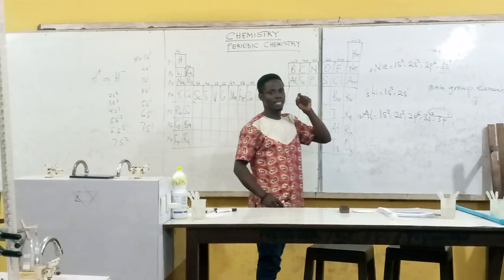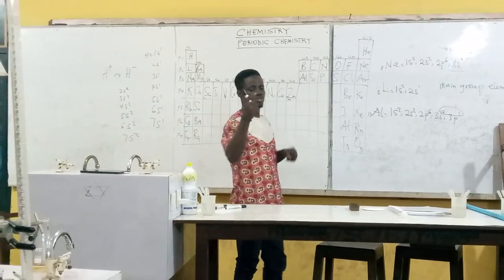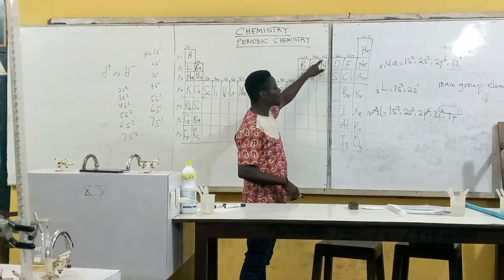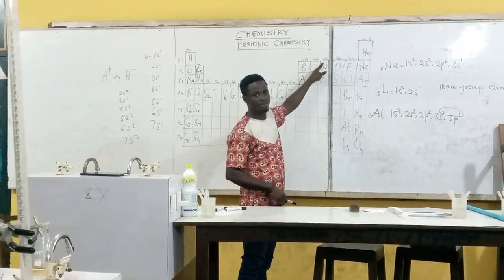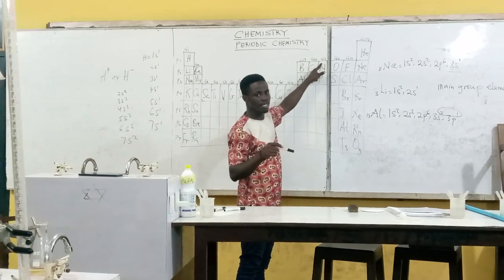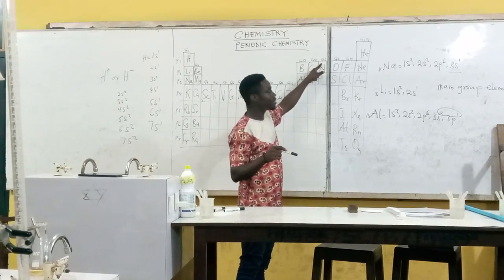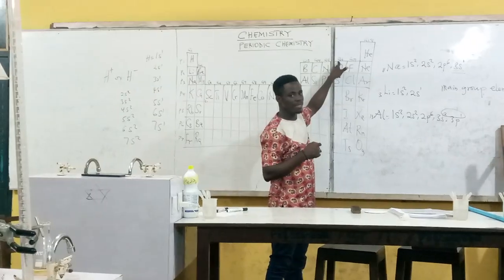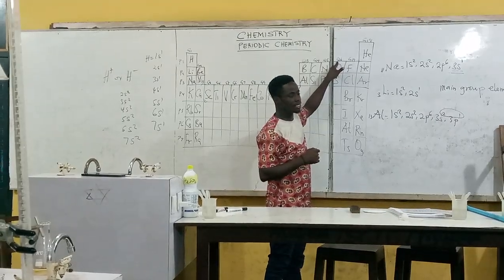I'm giving this as an assignment and I want to see your answer in the comment section. What name is given to all group 15 elements? They have a special name. Post your answer in the comment section and let's discuss that. And what name is given to group 16? They have a special name. Post your answer in the comment section.